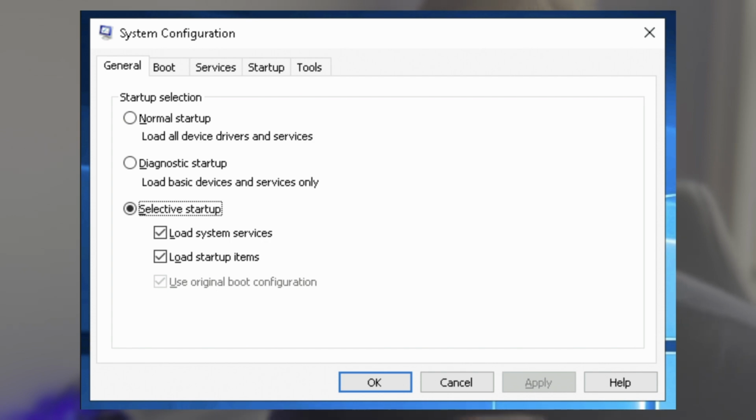Now let's talk about system configuration, and this is where you can get a lot of customization options on your experience within Windows. But this also gives you a lot of options when trying to troubleshoot startup problems. So if you go down to your taskbar and you type in msconfig, you'll have the option for system configuration, and you can look through here to see what is going on.